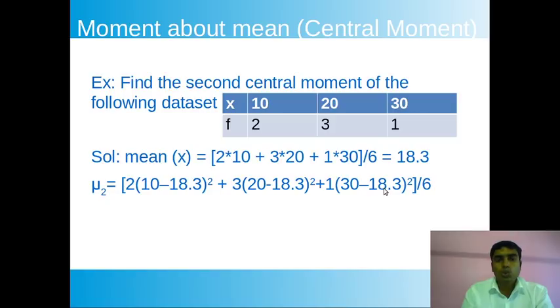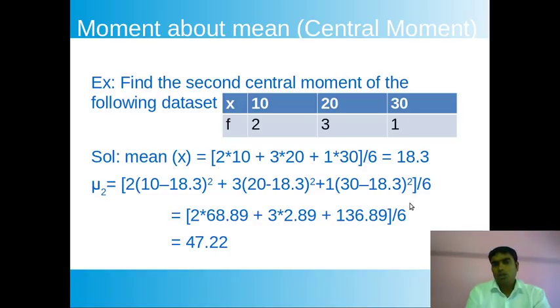Now mu 2 will be 2 times (10 minus 18.3) square, because it is the second order, plus 3 times (20 minus 18.3) square, plus 1 times (30 minus 18.3) square, divided by 6, the total number of points. By simplifying we find that the second central moment is 42.77.